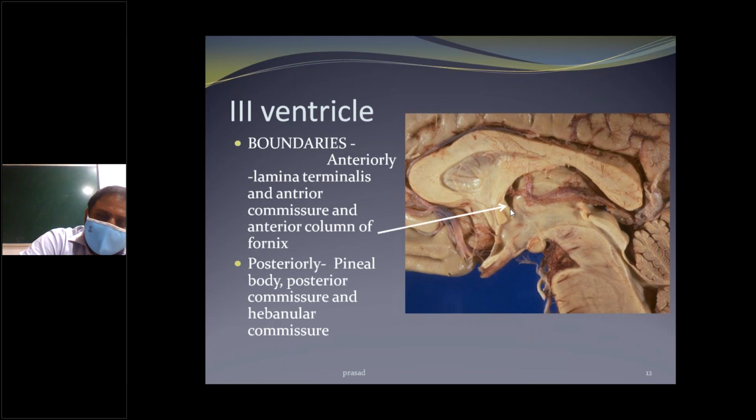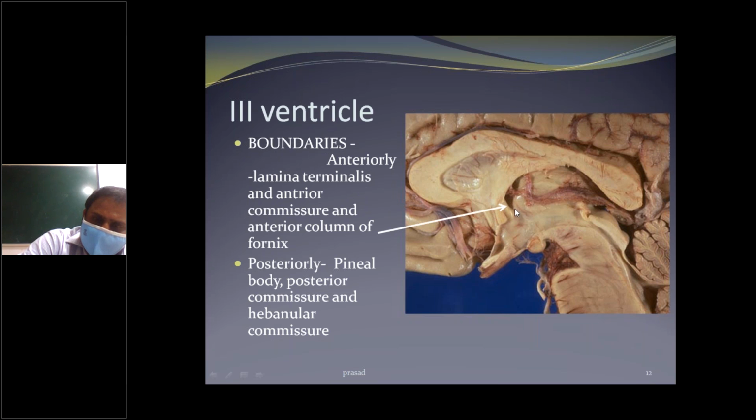The anterior boundaries consist of the lamina terminalis, anterior commissure, and anterior column of the fornix.